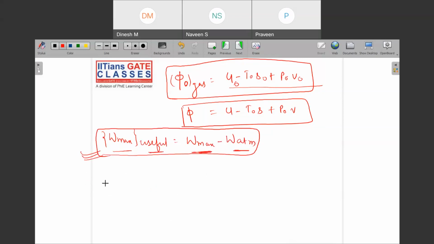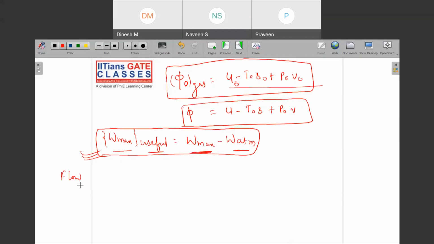And now what is the third case? The third case is when you are working with a flow process. Let us say there is a substance, or let us say a turbine in which some steam is entering. Then how will you take care of what is the available energy with that particular steam at that instant?